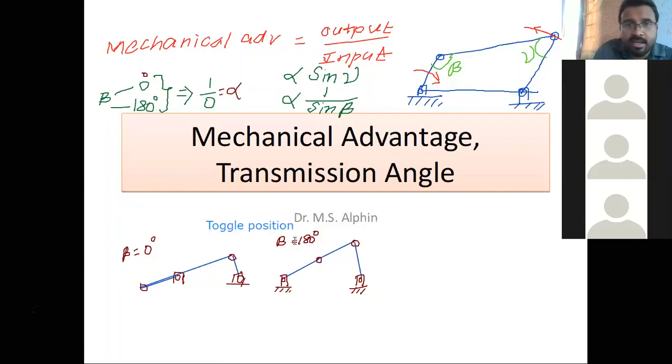Okay. Then the next scenario is sine of gamma. This gamma angle, as you say, is directly proportional to mechanical advantage.